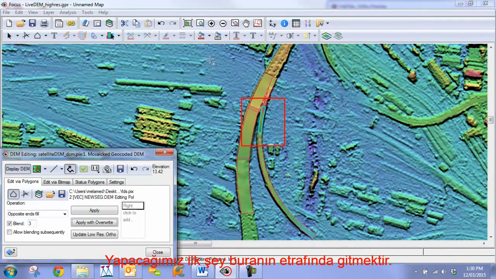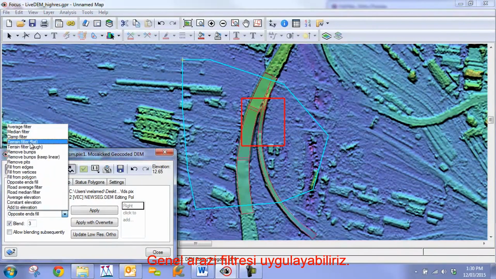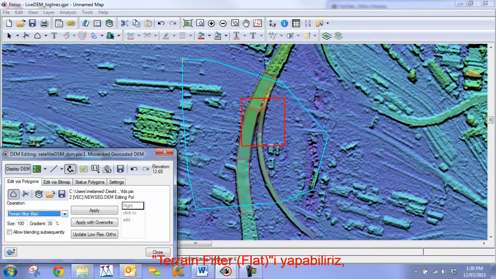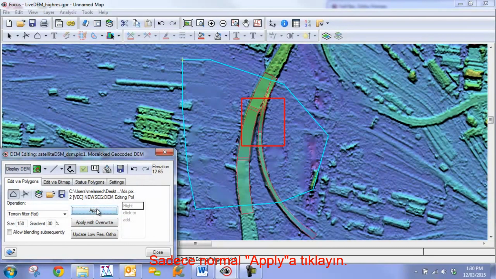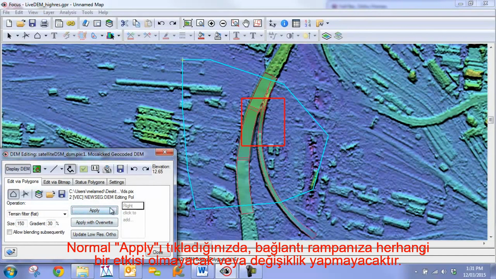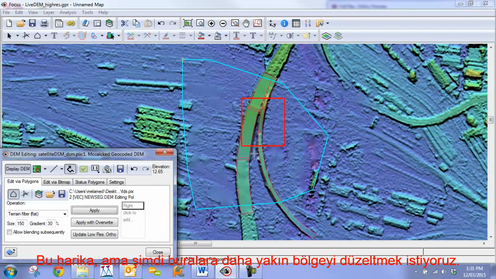So the first thing we can do, if we just want, is go around here and do the general terrain filter. So we can do a terrain filter flat, set a gradient or set a pixel size. You want to do just regular apply. When you just do a regular apply, it's not going to affect or make any changes to your on-ramp. But that's great now that we have that, but now we want to just fix up the area more closely along here.